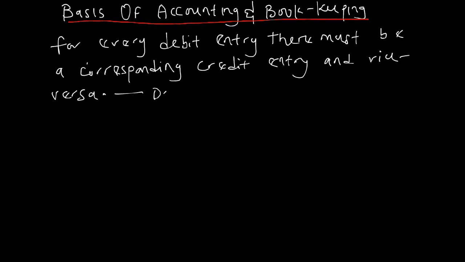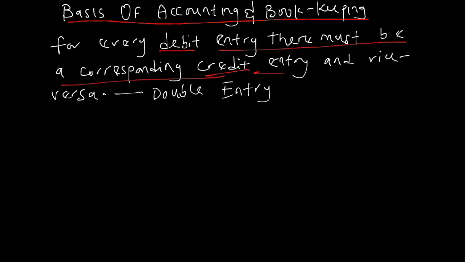The rule of double entry states that for every debit entry, there must be a corresponding credit entry, and vice versa. In every book of accounting, we always have two sides. We always have the debit side, and we always have the credit side.